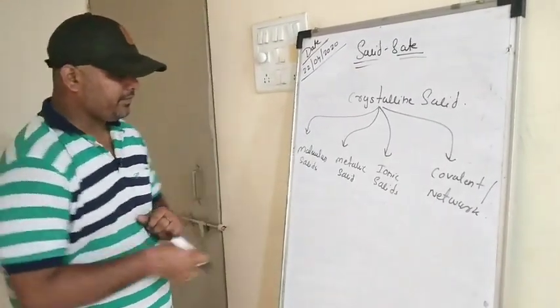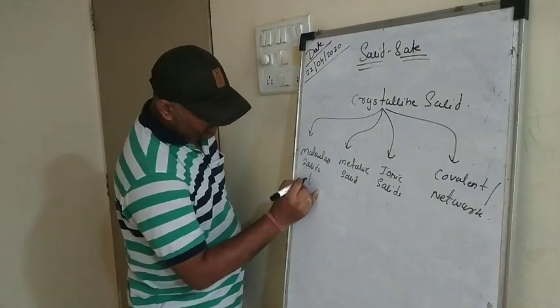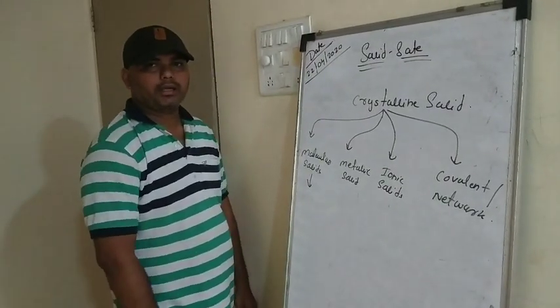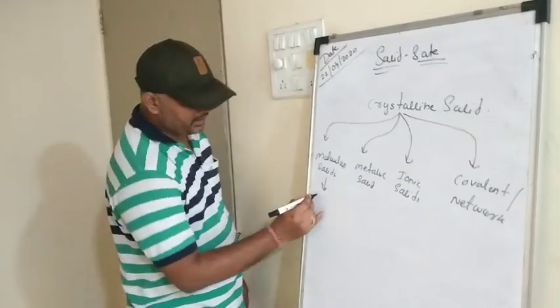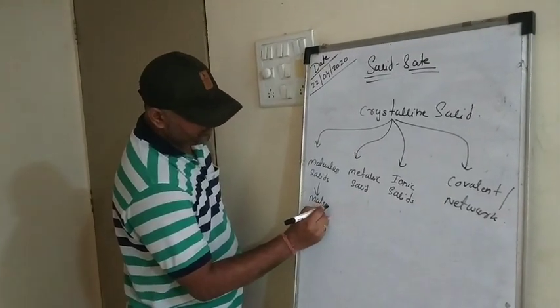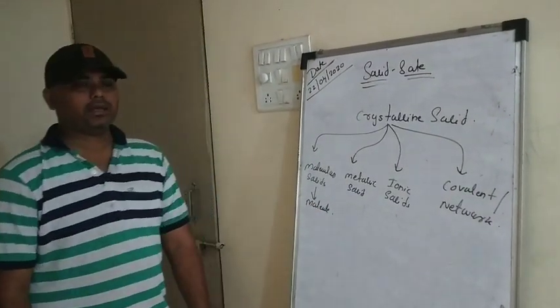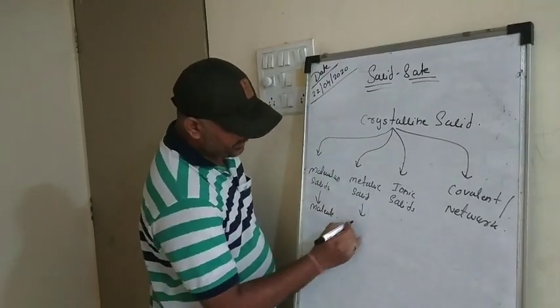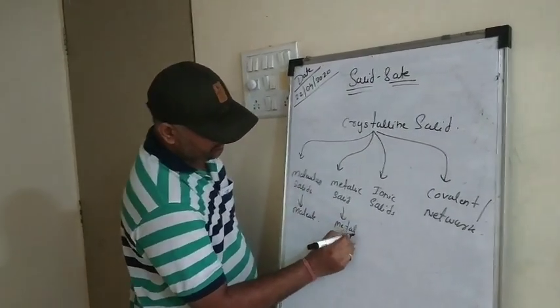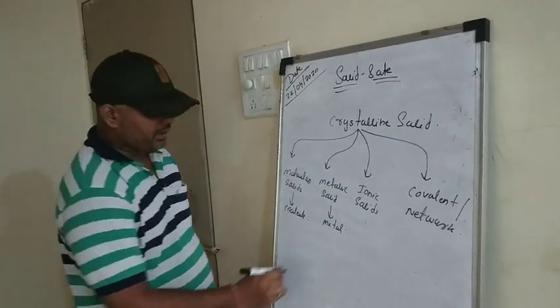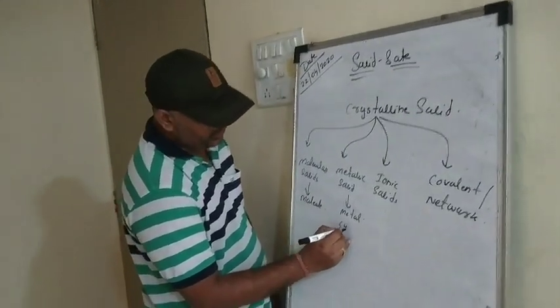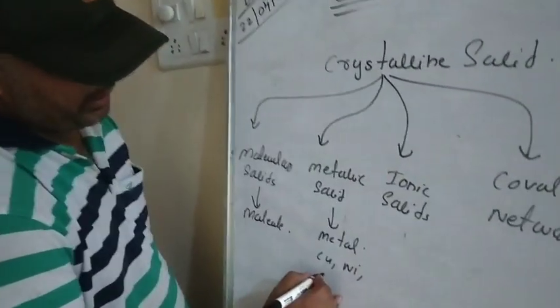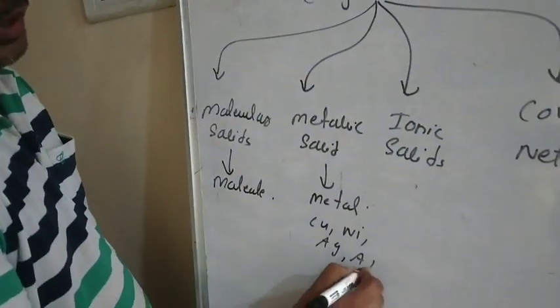What is the basic difference? In the case of a molecular solid, the constituent particle is a molecule. In the case of a metallic solid, the constituent particle is a metal. Metal can be anything, let's say copper, nickel, silver, or aluminium, right?